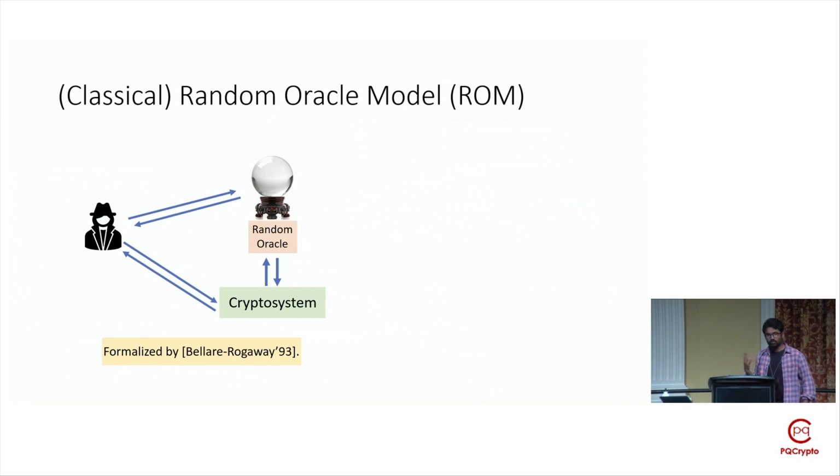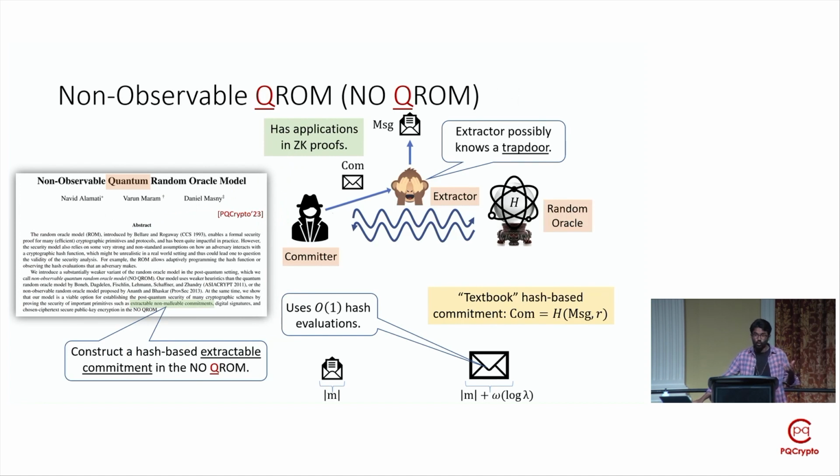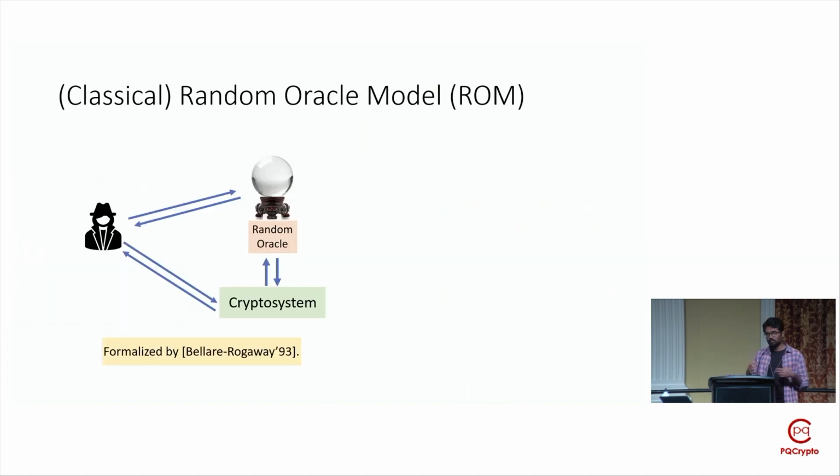Also, we call this setting the no QROM. And before we discuss the no QROM in more detail, let's again revisit the classical ROM of Bellare and Rogaway, where the adversary only has classical access to the random oracle.